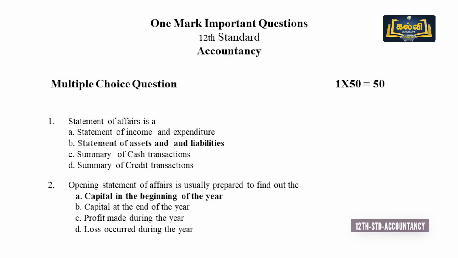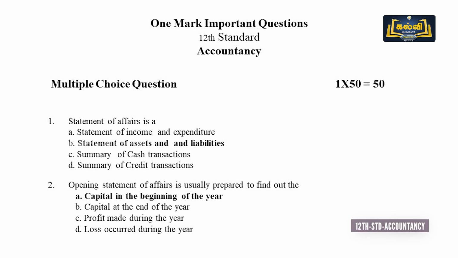If the question is given as what is statement of affairs, you can write the answer from this multiple choice itself. What is statement of affairs? The choices are statement of income and expenditure, statement of assets and liabilities, summary of cash transaction, summary of credit transaction. We all know very well, statement of affairs resembles balance sheet. Balance sheet means it's assets and liabilities. So the answer is B, statement of assets and liabilities.